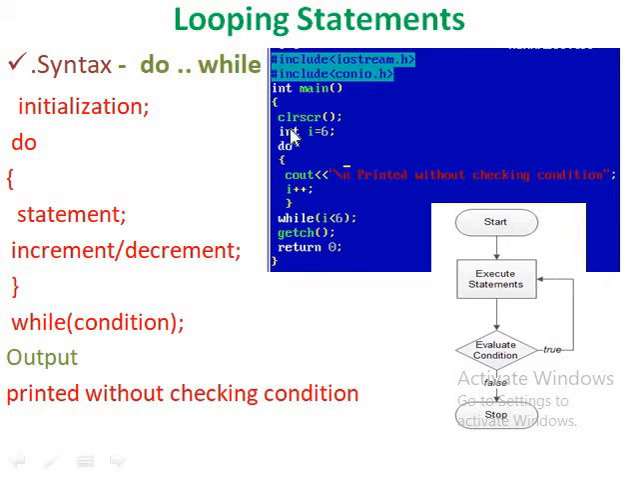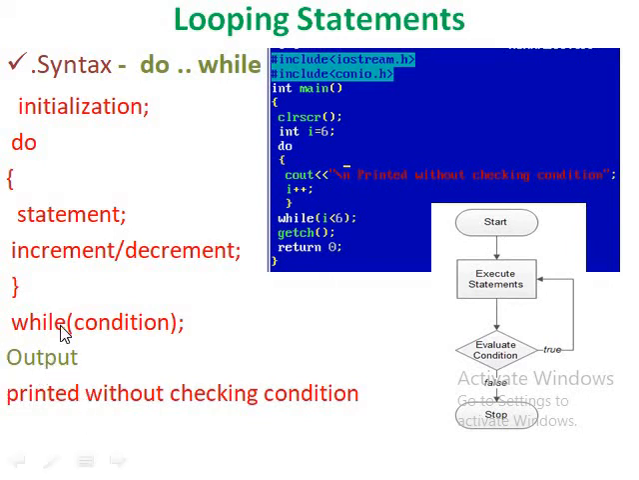The variable I is initialized as 6. Do, cout prints without checking the condition. I++. Here I equal to 6 is the initialization, and the loop body is printed without checking the condition. I++ is the increment or decrement of the counter variable. At last, the condition is checked for while I is less than 6. First, without checking the condition, it executes the body of the loop.